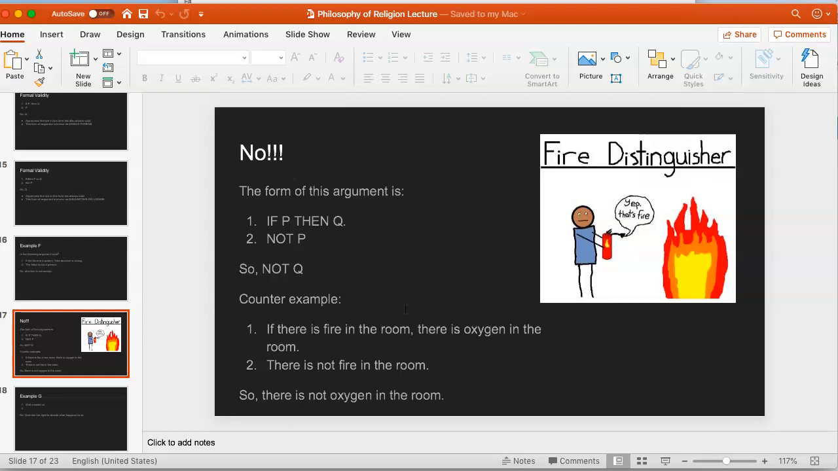We could add that there is no fire in the room. If there is a fire, you better get out of there and not worry about this lecture. And then the conclusion is that there is not oxygen in the room. Again, presumably, if that's true, then you're in trouble. So these premises are true, and the conclusion is false, and this argument fits the form of the abortion argument. So there's something wrong with the argument. It's an invalid argument form. So the argument about abortion is not of a valid argument form.